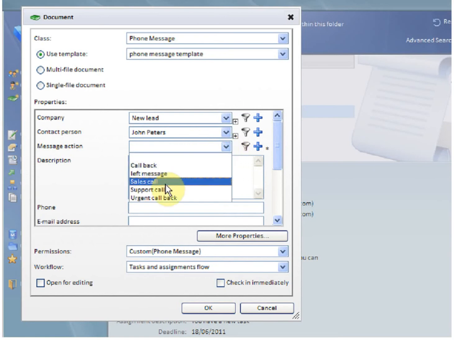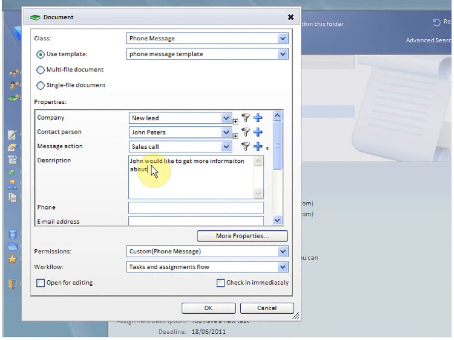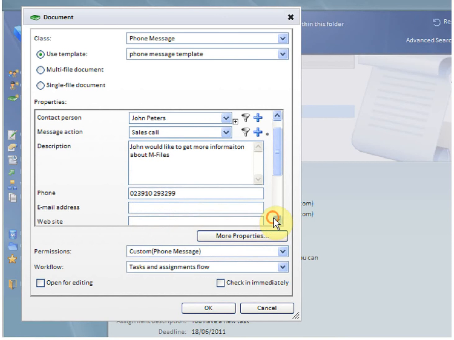This will then also add the company to the message. You can then continue to do the normal message as we've illustrated before by selecting the action type, putting a complete message in, completing a phone number, and any other details that the customer has left with you.